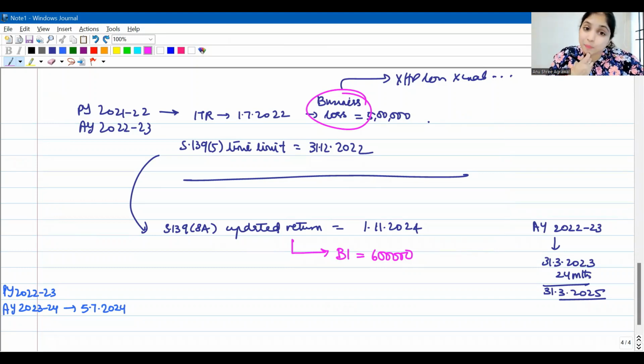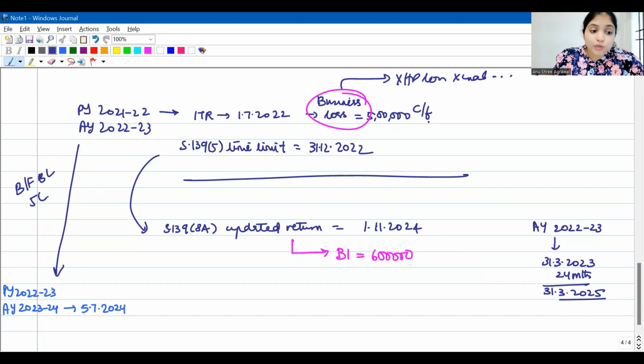Okay, but listen to the problem. Practically, you imagine. For 21-22, he had filed the return. He had said 5 lakhs loss. That loss was not absorbed. So you would have carried this loss forward to the next year, which is 22-23. So in 22-23, brought forward business loss would be 5 lakhs, which might have been adjusted in this year. But what are you doing? On 1st November 2024, you are making a change to 22-23's return. Are you understanding the problem that is arising? See, in 21-22, you had declared a business loss of 5 lakhs, which you carried forward to 22-23.